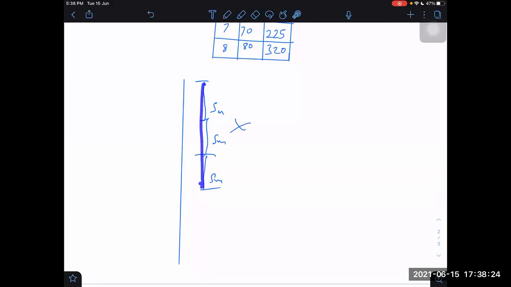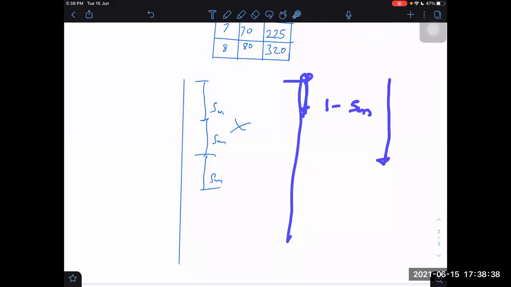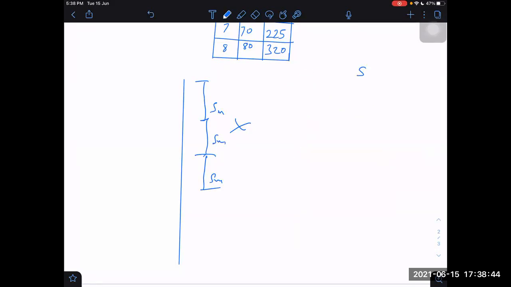You are thinking it is covering equal distances in equal intervals of time as it is falling down. The ball which is dropped from the top of a building, in the first second it will cover what distance? 5 meters. In first 2 seconds it will cover what distance? 5 into 2 square. Which formula are we using here? Displacement is equal to half g t square. Initial velocity is 0.